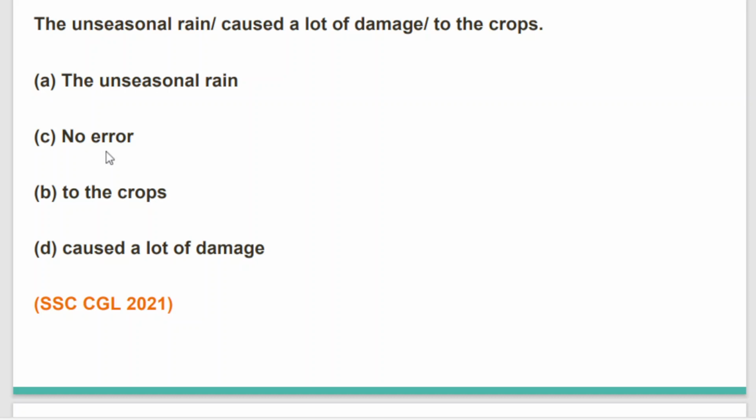The unseasonal rain caused a lot of damage to the crops. This is SSC CGL 2021's question. The unseasonal rain caused a lot of damage to the crops.